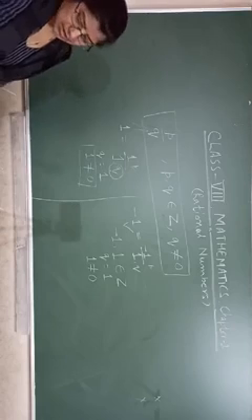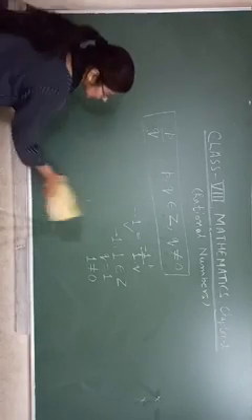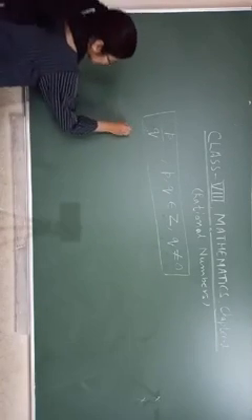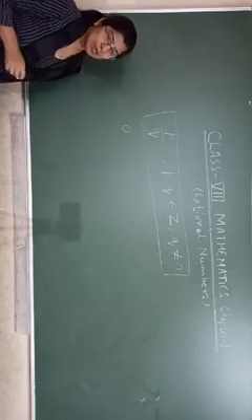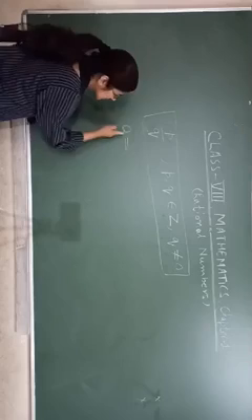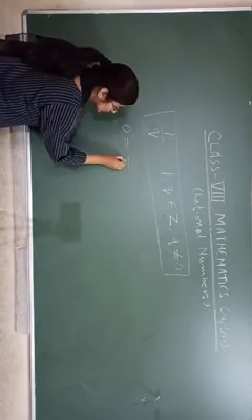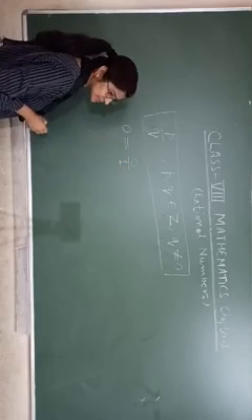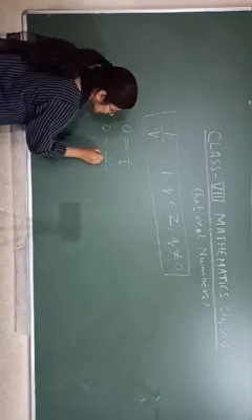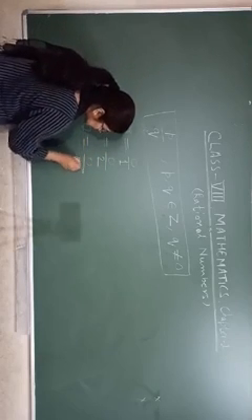Okay. Now let's check for 0. Is 0 a rational number? What do you say about that one? Look here. We say yes, we can write 0 equals 0 upon 1, or 0 equals 0 upon 2, 0 equals 0 upon 100.